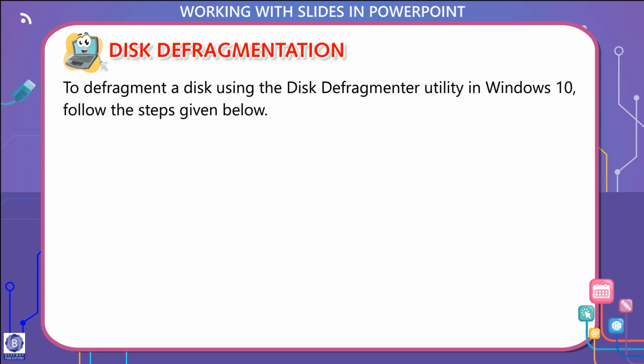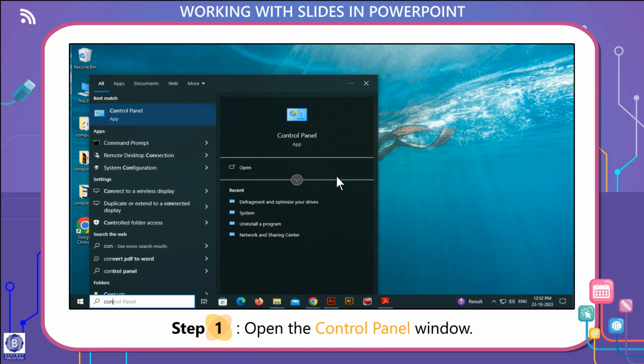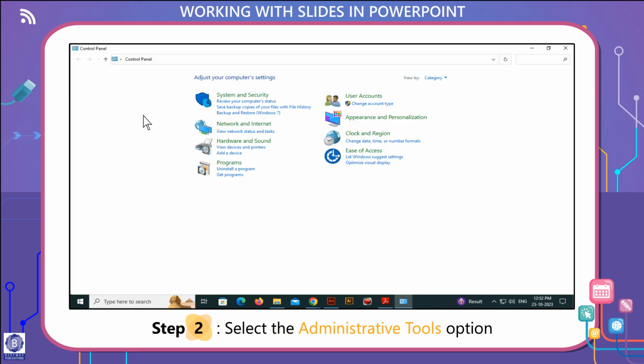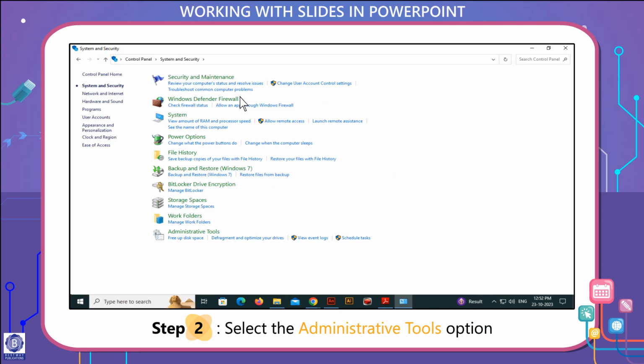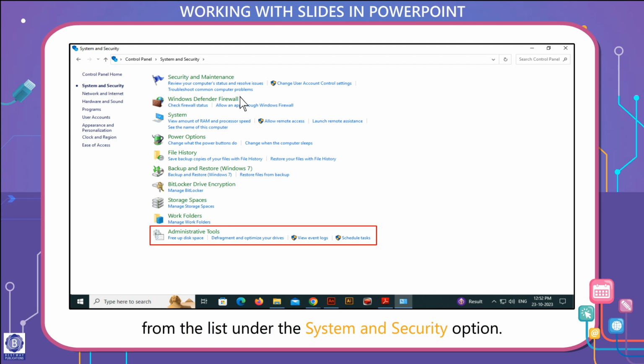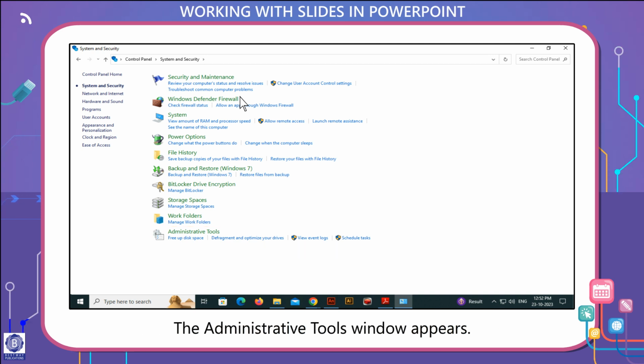To defragment a disk using the Disk Defragmenter utility in Windows 10, follow the steps given below. Step 1. Open the Control Panel window. Step 2. Select the Administrative Tools option from the list under the System and Security option. The Administrative Tools window appears.